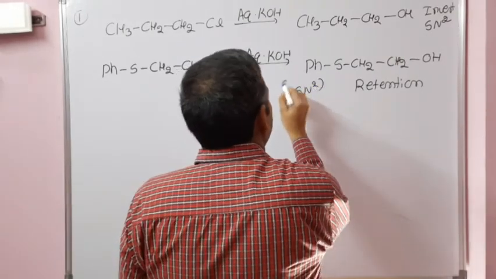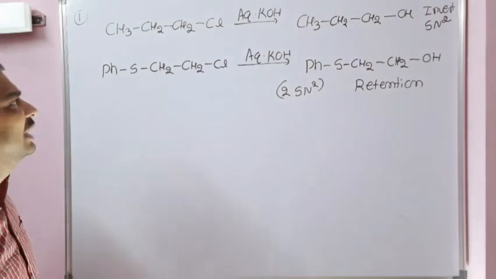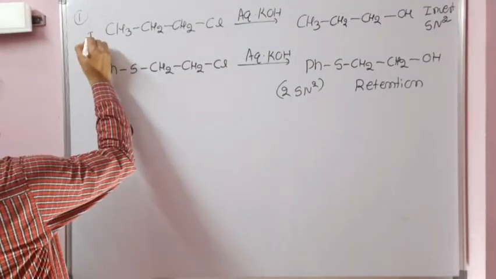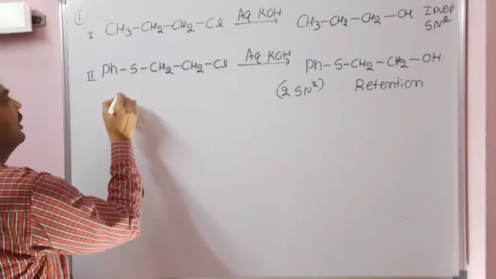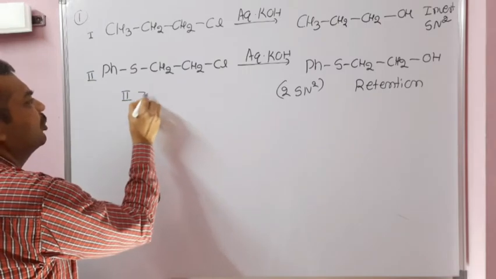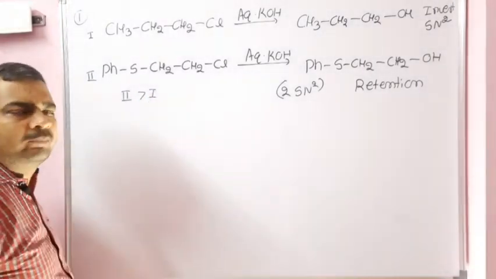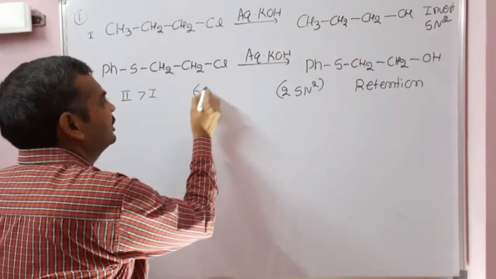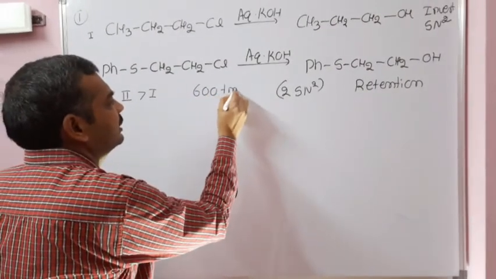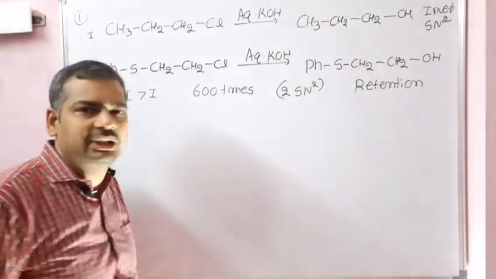Suppose this is 1 and this is 2. The rate of reaction of 2 is more than the rate of reaction of 1, almost 600 times; the second reaction completes faster than the first.